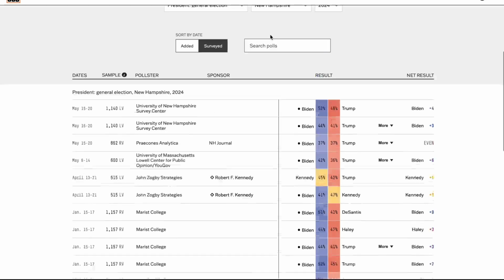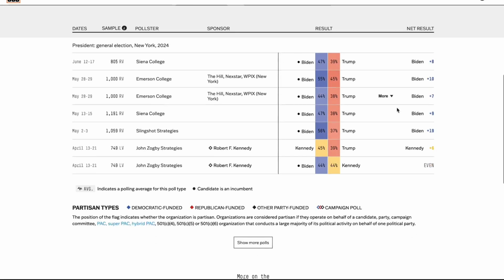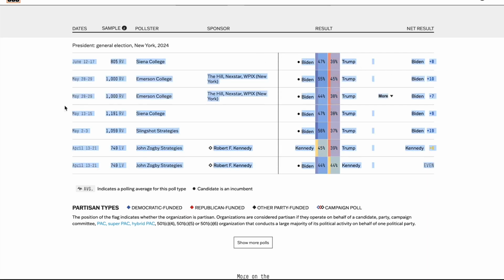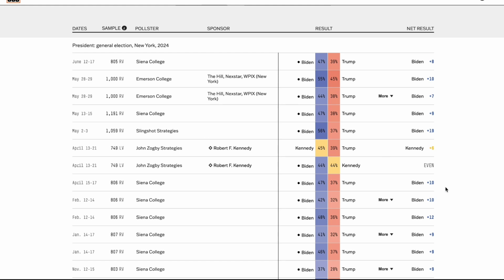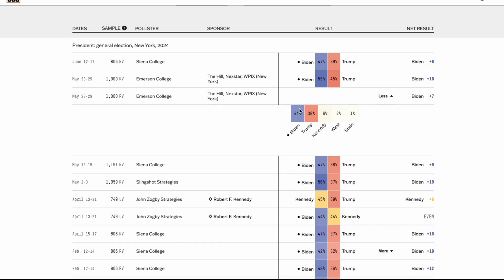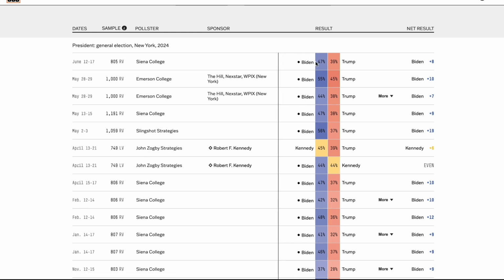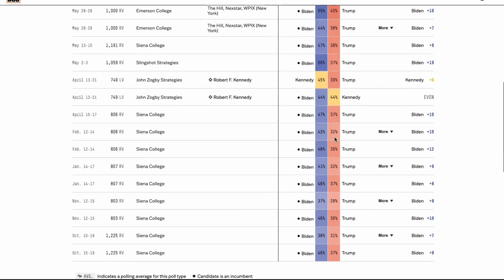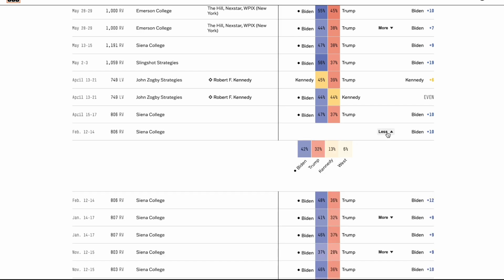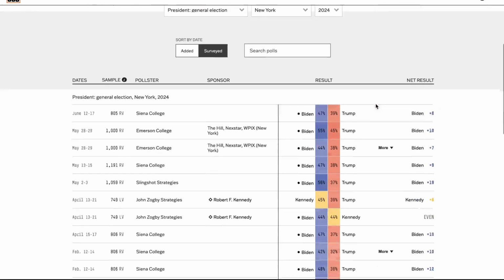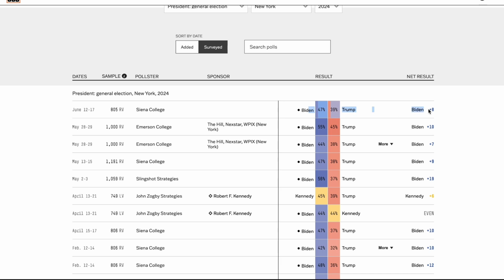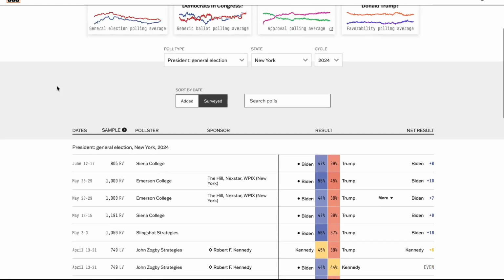If we look at the state of New York, the polling data actually looks really bad for Biden. The latest Siena College poll actually has Biden ahead by only 8. The last one had Biden ahead by 9. And then the last one had Biden ahead by 10. So Biden's been losing his lead as we've been going. Even with third-party candidates, Biden is only up 7 points. And if we look, he's up by 8 in a head-to-head matchup. If they polled third-party candidates here, they would definitely be seeing a huge drop in support for President Biden. I think Biden would probably be leading this poll by 5 or 6 if they actually included third-party candidates.